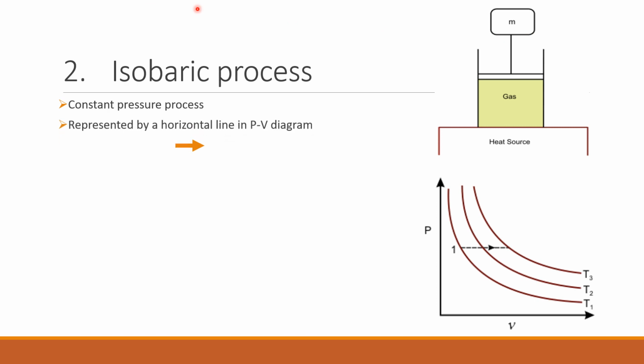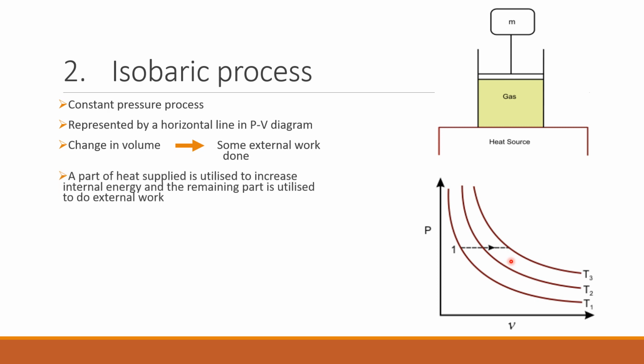So an isobaric process is represented by a horizontal line on the PV diagram. Now since there is a change in volume, there will be some external work done by the gas. Thus the amount of heat energy provided by the heat source Q is utilized to increase the internal energy as well as to do the external work.